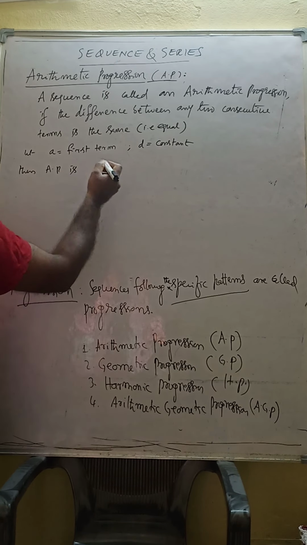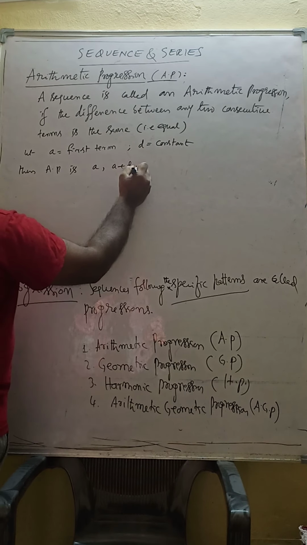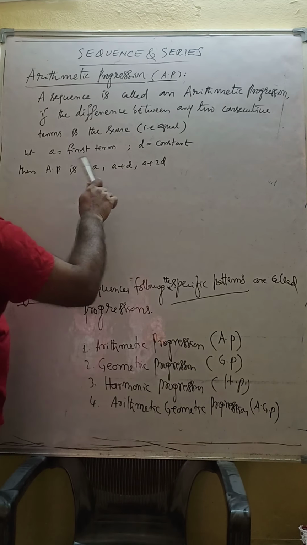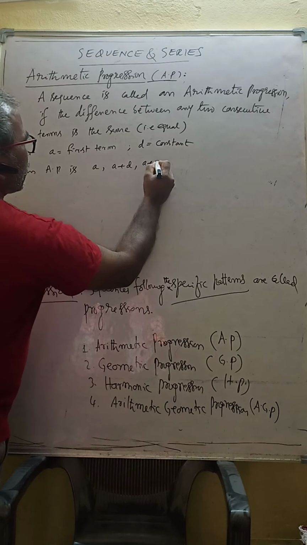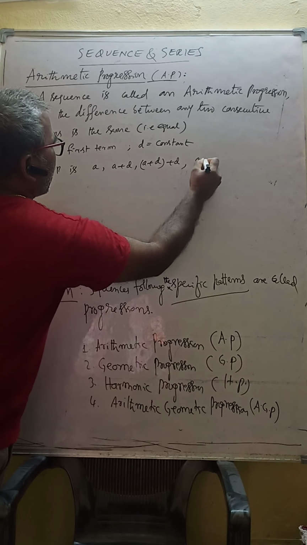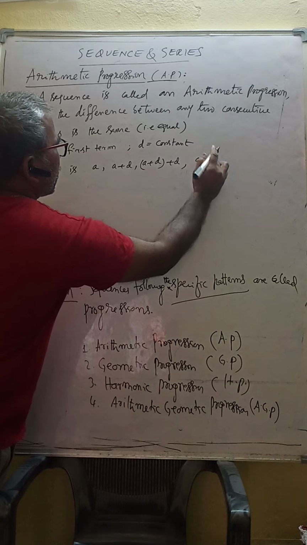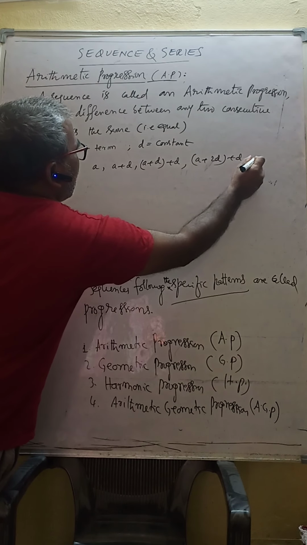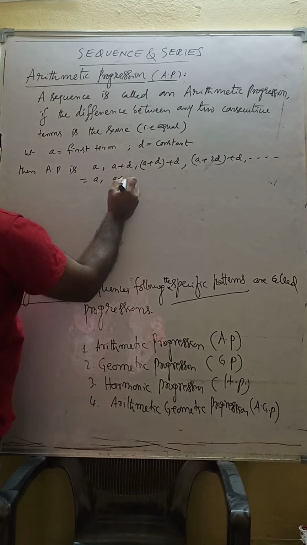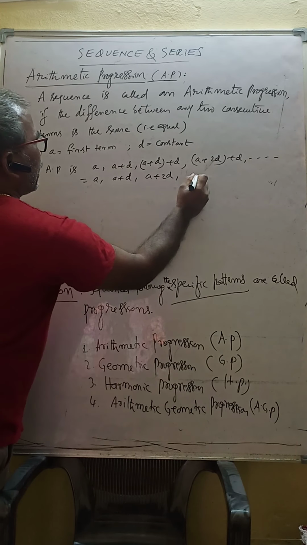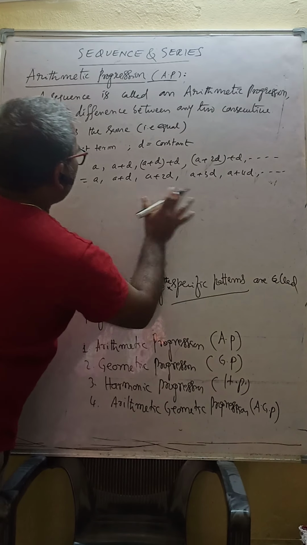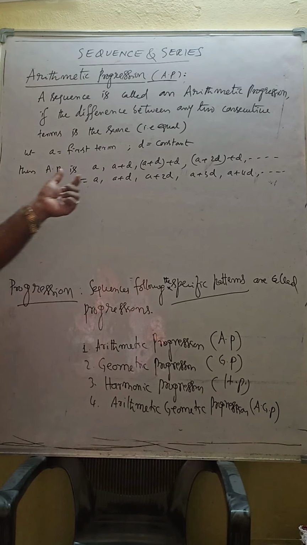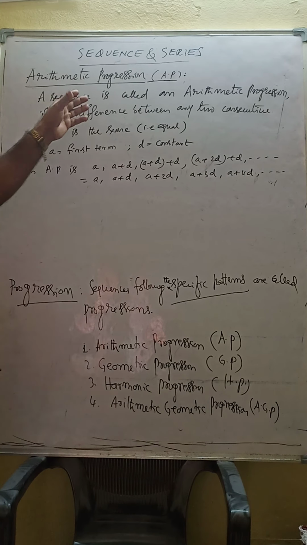Then the AP is A, A plus D, A plus 2D, adding D again, A plus 3D, A plus 4D, and so on. Like this the AP series is forming. Based on this also we will define the arithmetic progression.